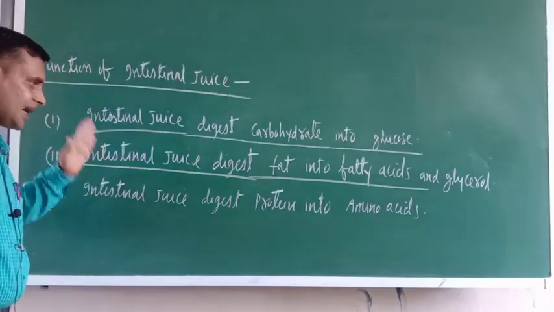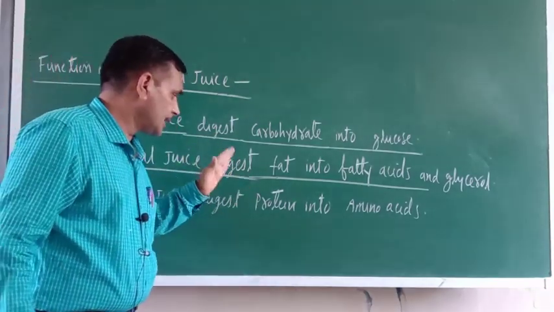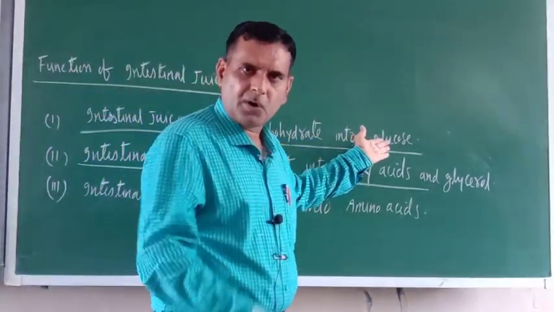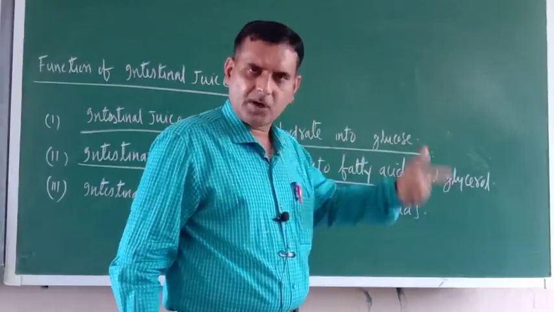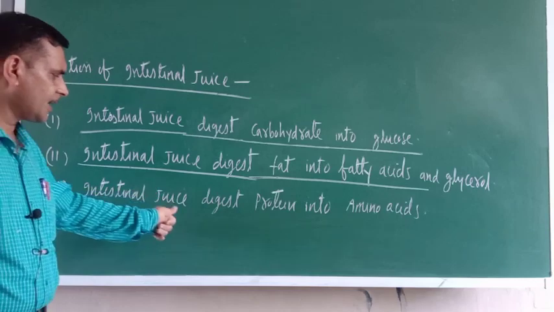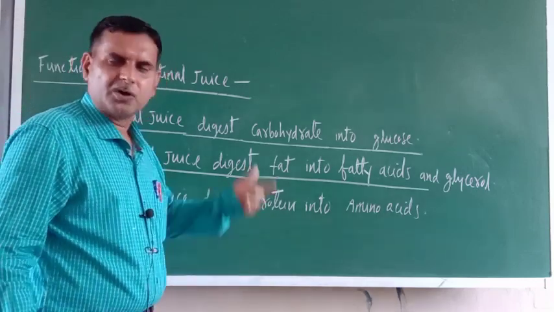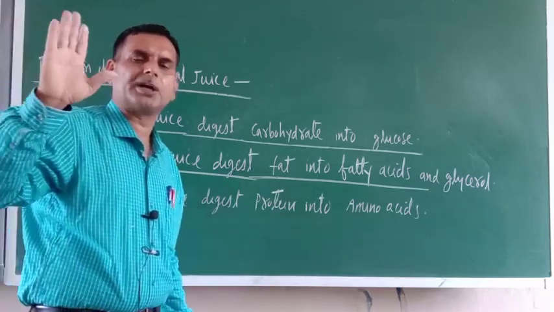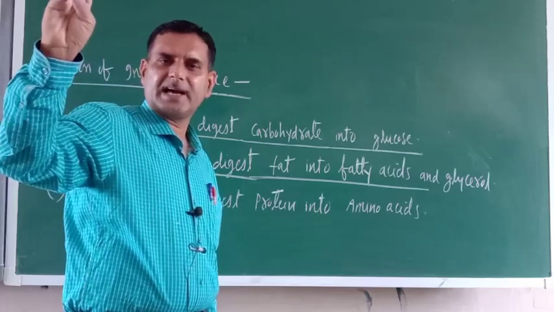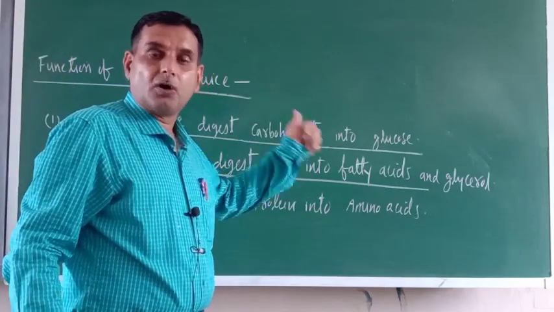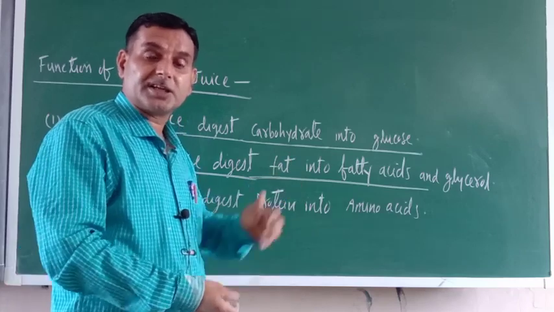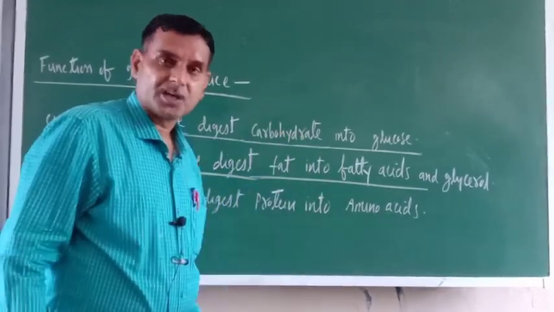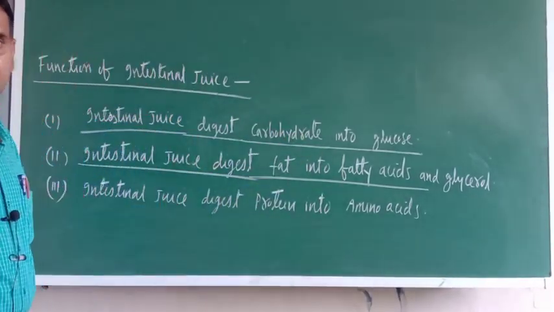Similarly, intestinal juice digests the fat into fatty acids and glycerol, and like glucose, our body will utilize glycerol. Intestinal juice digests protein into amino acids. So just see, basically 3 components are very important in our food. Number 1 is fat, second is carbohydrate, and third is proteins. All the 3 components are getting digested with the help of intestinal juice in the small intestine. Are you getting my point or not?